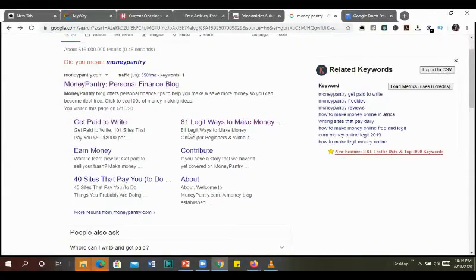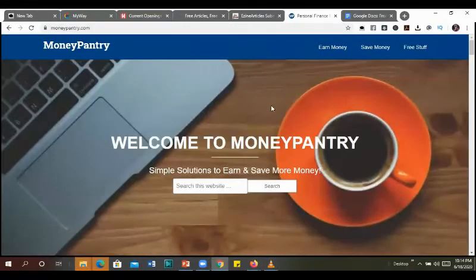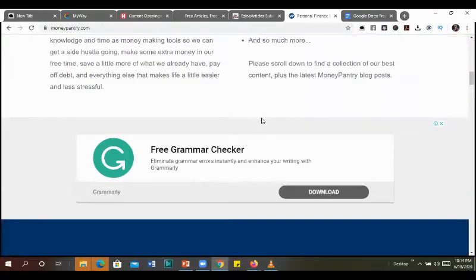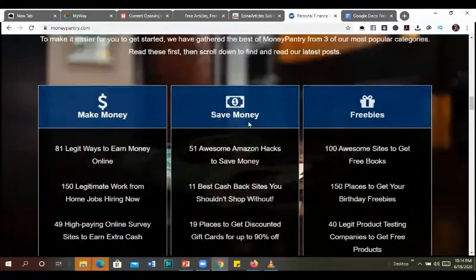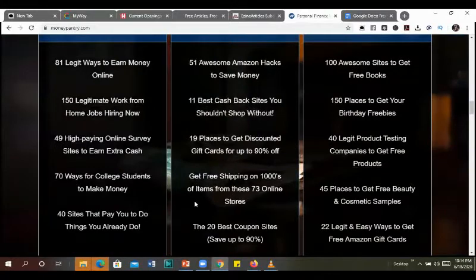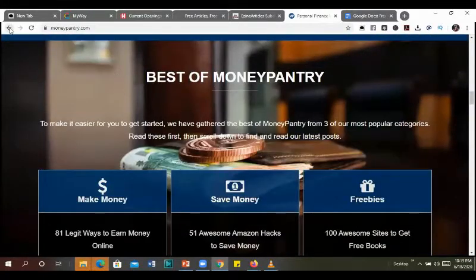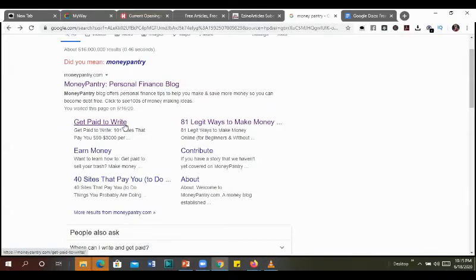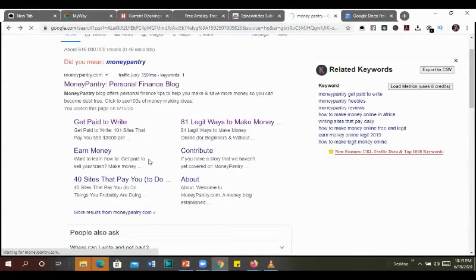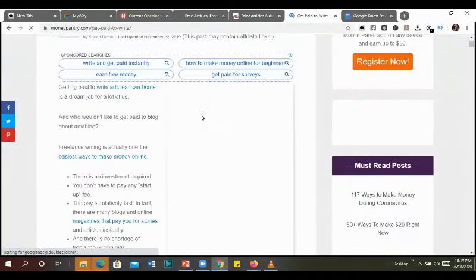Finance blog, and then click on get paid to write. When you click here, it will send you directly to their general website, and you'll not be able to access the page that I've been showing you. It will bring you to a lot of stuff. But when you click get paid to write here, this is where it will direct you to this site, giving you different options and different passions on what you're interested in.